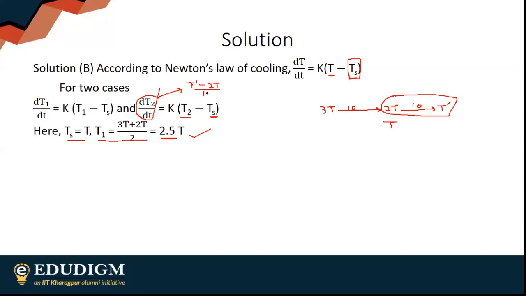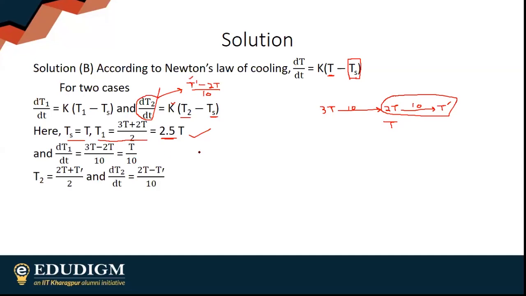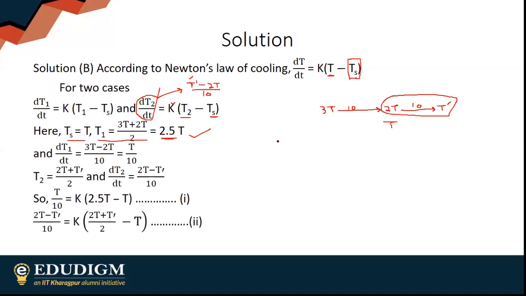So two equations, two unknowns. I do not know T dash, I have to find it. So you have two equations, two unknowns, simultaneous solving. This is the first equation and this is the second equation. As you can see, dT2 by dt is this. Here the sign has changed, that is not an issue, doesn't matter really. And obviously the average temperature T2 is this.